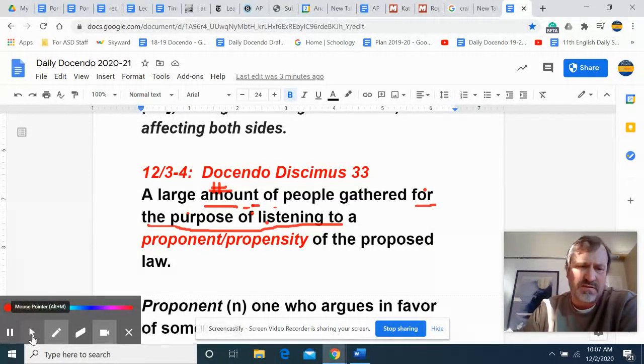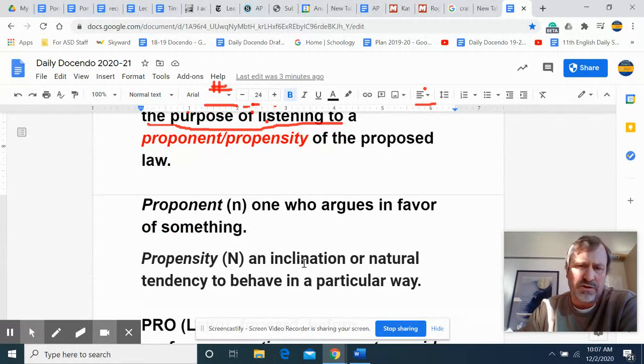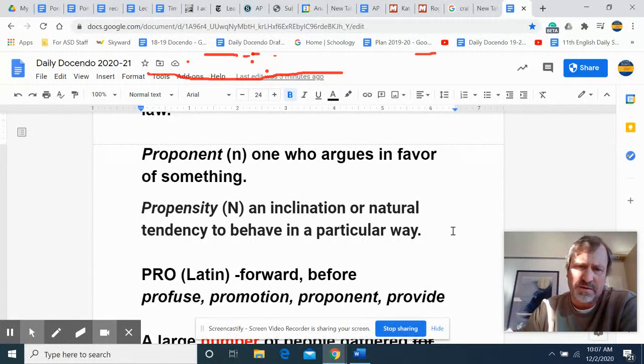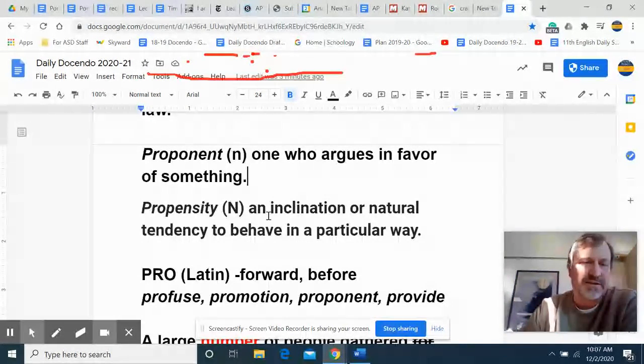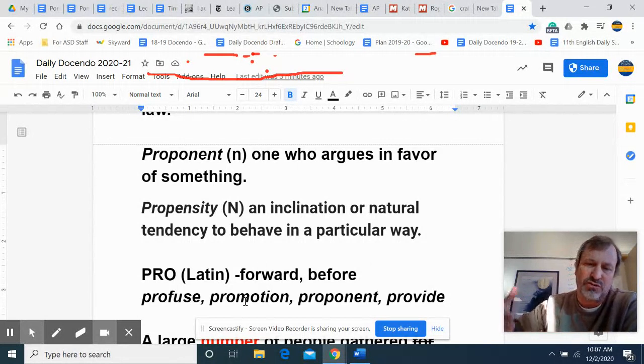I don't see anything else here that there's a problem with. So a proponent is one who argues in favor of something. That's where we get the pro and the con version ideas from. And then propensity is an inclination or natural tendency to behave in a particular way. So if you have a propensity for sarcasm, that means you just kind of naturally are sarcastic. So pro is the Latin meaning forward or before. So forward, before. So a promotion, propose, you put forward. Other words: profuse, promotion, proponent, and provide.